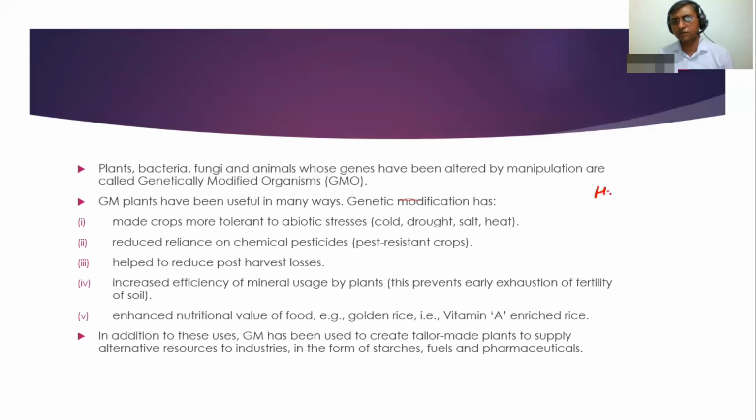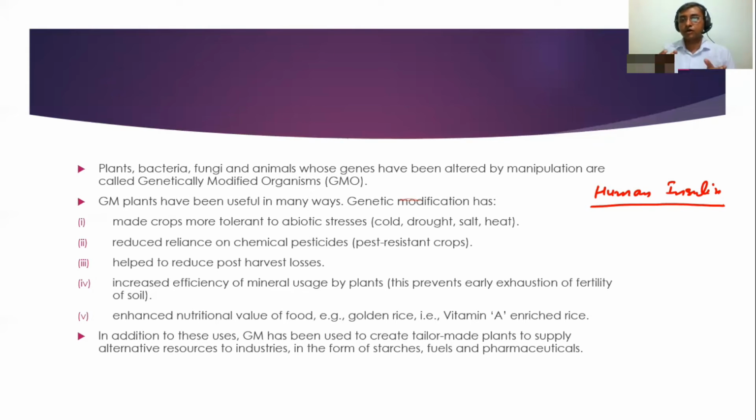Human insulin is very much essential, and the gene which produces human insulin is introduced into bacteria. So that bacteria is known as a genetically modified organism.